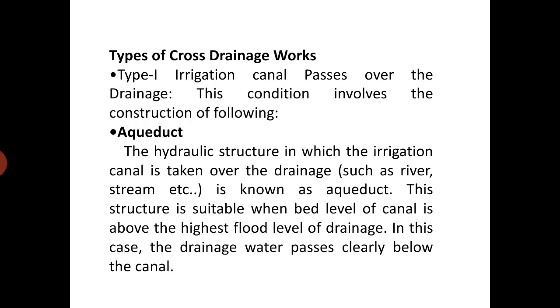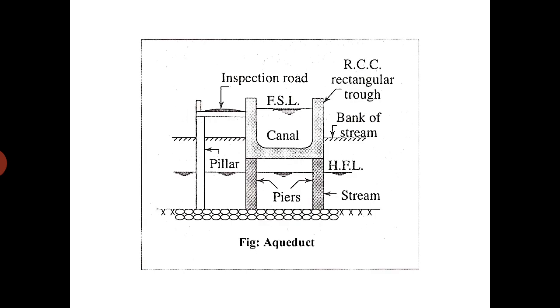That is, the irrigation canal runs over the drainage safely, and such a structure is the aqueduct. This aqueduct is suitable when the bed level of the canal is above the highest flood level of the drainage. In this figure, the highest flood level lies below the bed level of the canal, right?